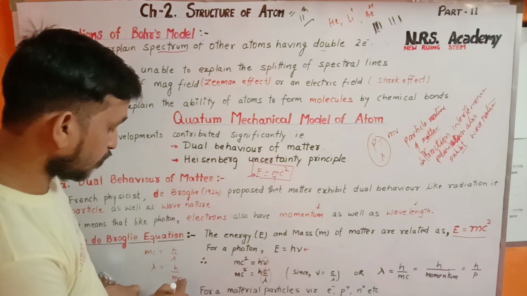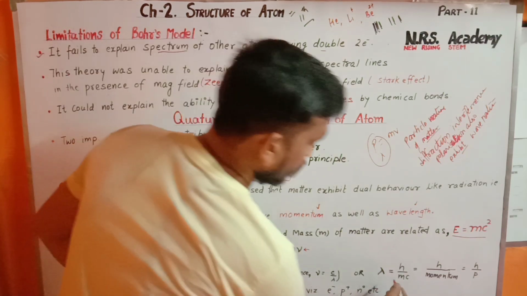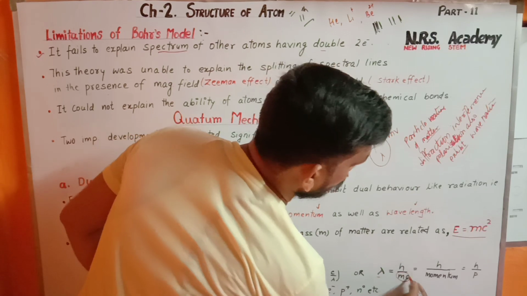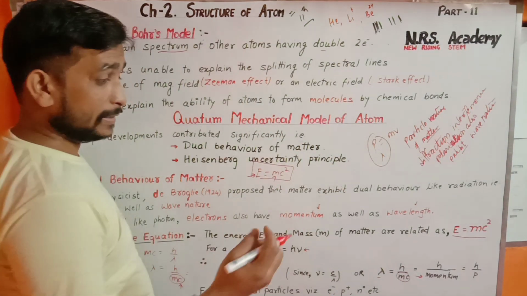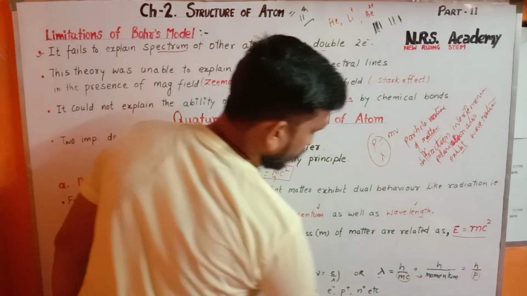Here mc is the momentum of the particle. So lambda equals h by p.